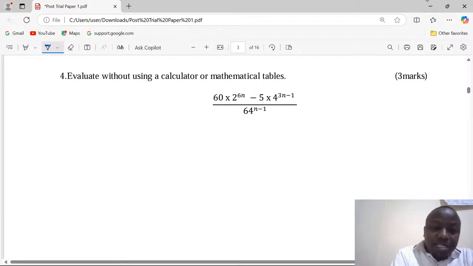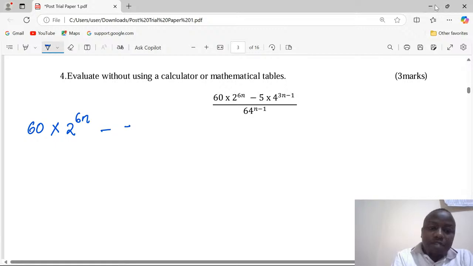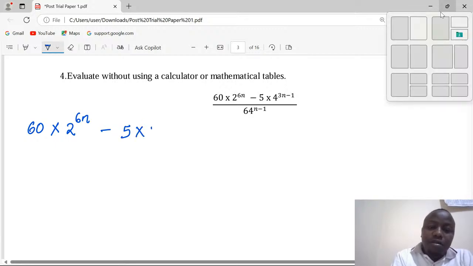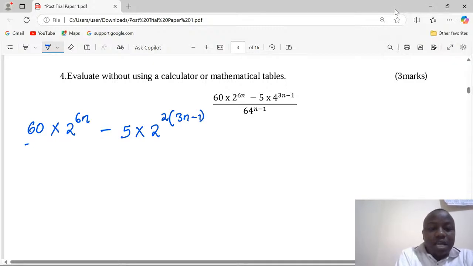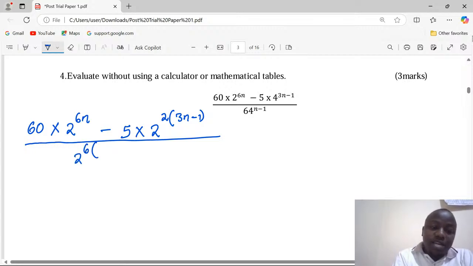So when I rewrite that, I'll have 60 multiplied by 2 power 6n, then minus 5 multiplied by, instead of 4, 2 power 2, then there is already an existing power of 3n minus 1. I want to take you slowly on that concept. Divided by, instead of 64, we can have 2 power 6, then there is already an existing power of n minus 1.